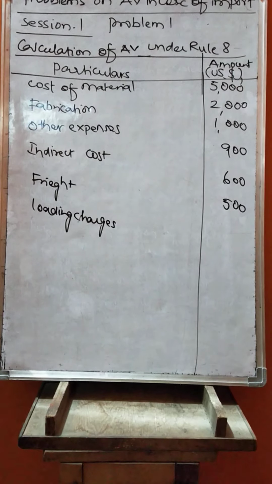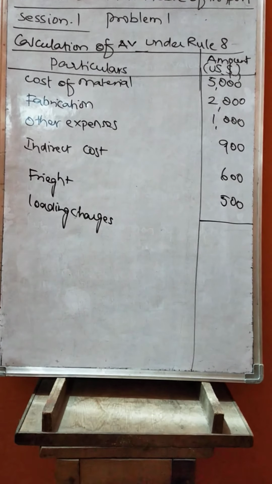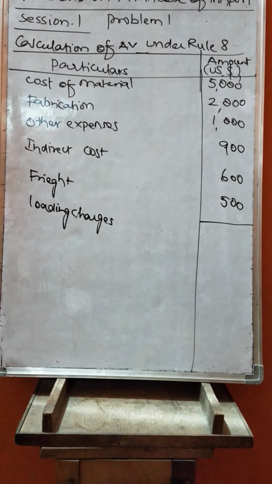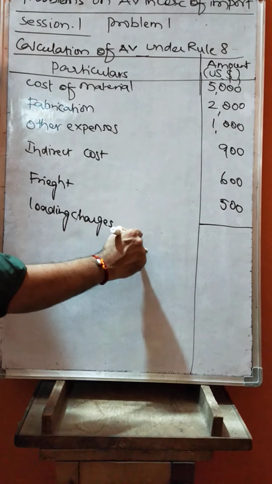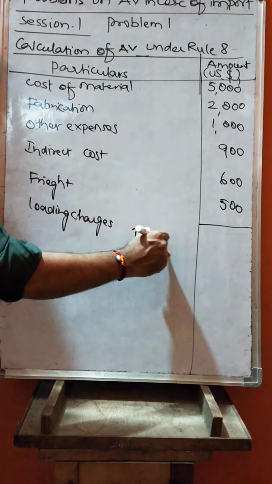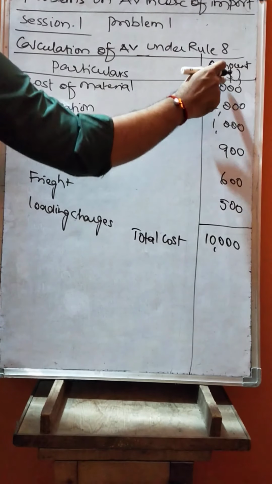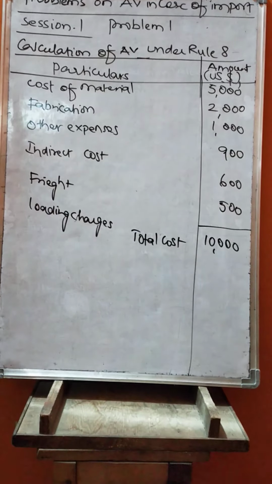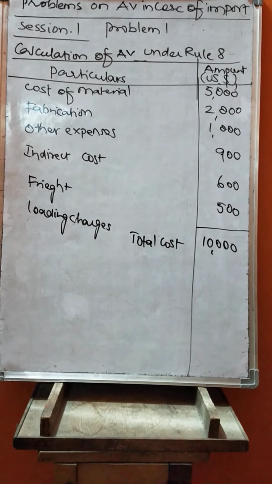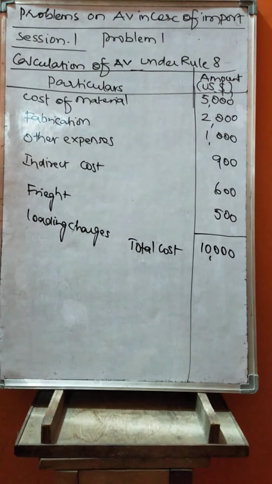After adding all this, you arrive at a value of 5,000 plus 2,000 plus 1,000 plus 900 plus 600 plus 500. That is called the total cost spent by Karthik, 10,000 US dollars. For that, the net normal profit needs to be added back.